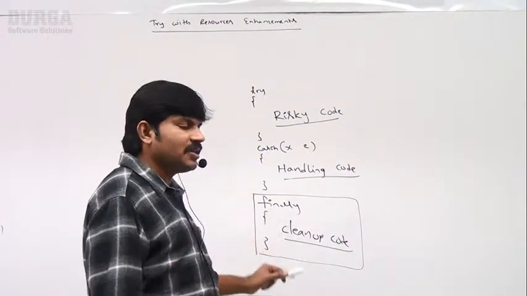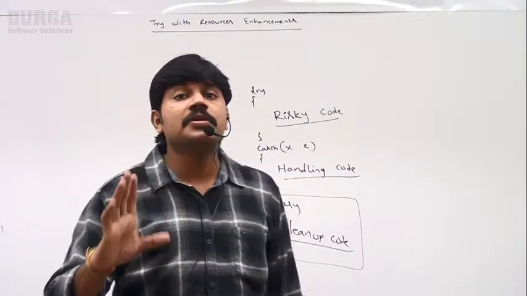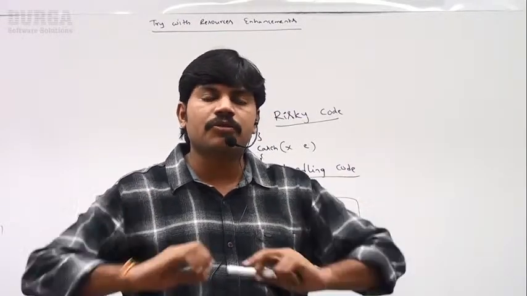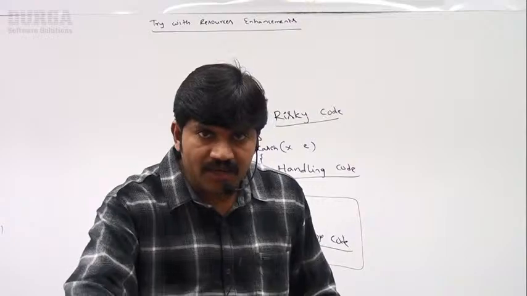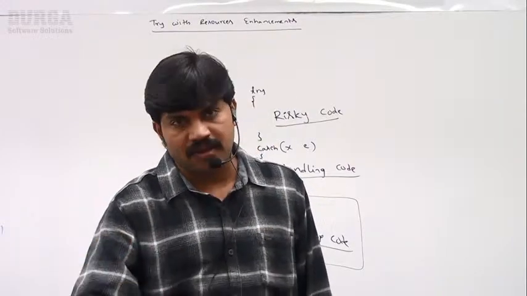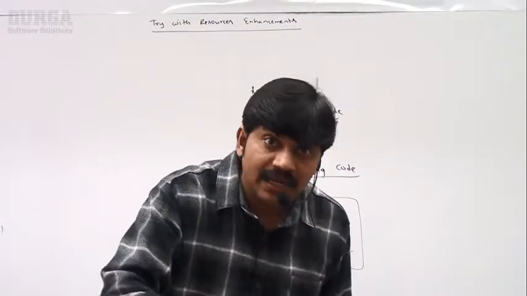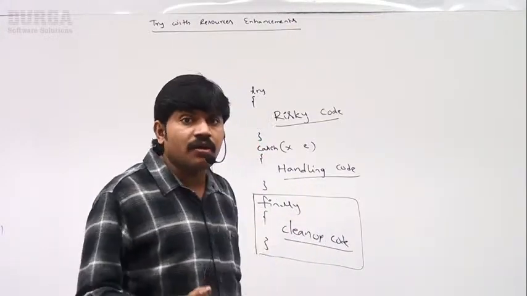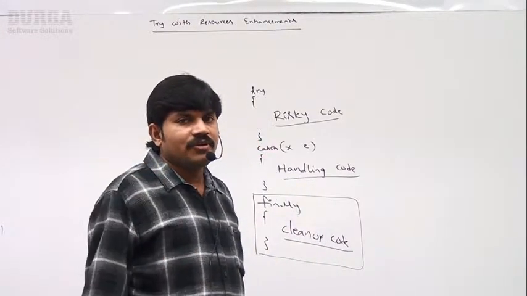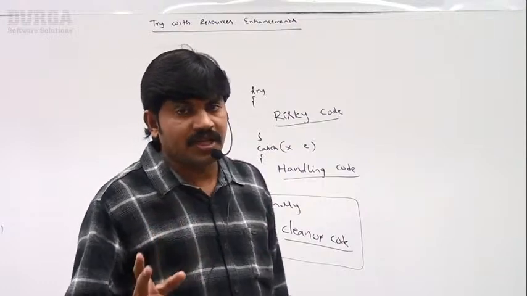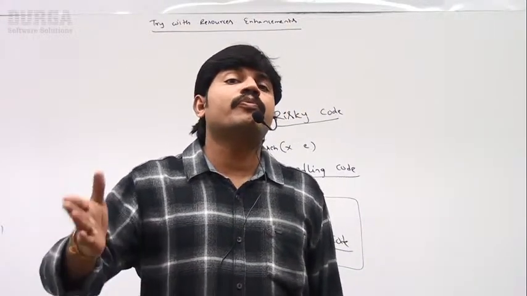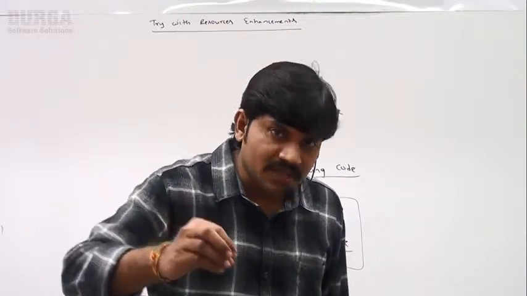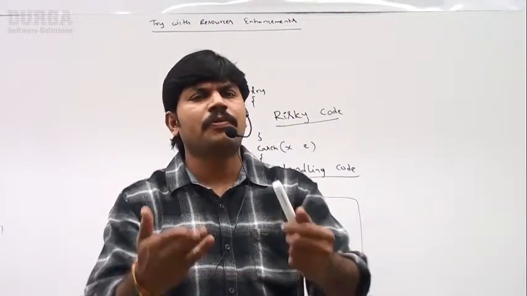Finally block will be executed always, whether exception is raised or not raised, whether exception is handled or not handled. In any case, the finally block will be executed always. Clear, right? To understand the 1.7 version try with resources and the 1.9 version enhancements, you should first be aware of these basics.